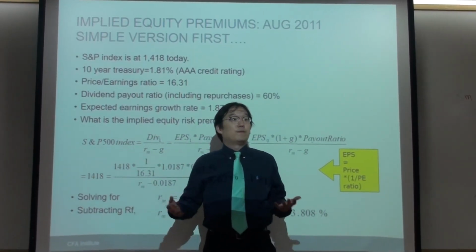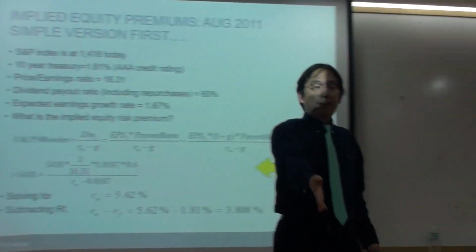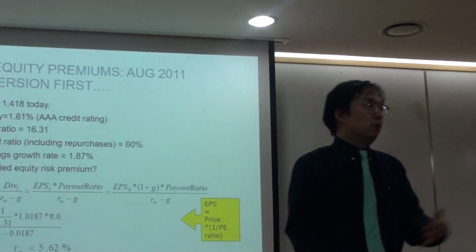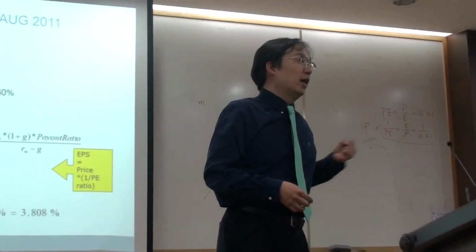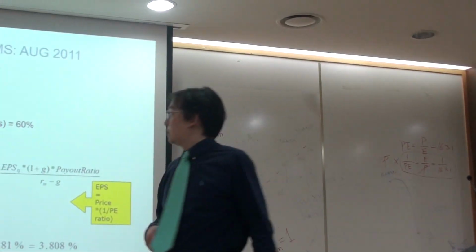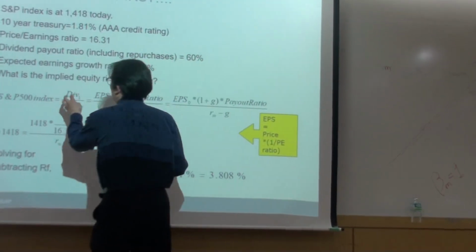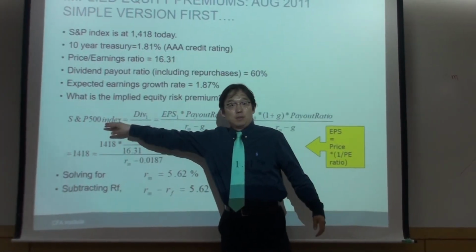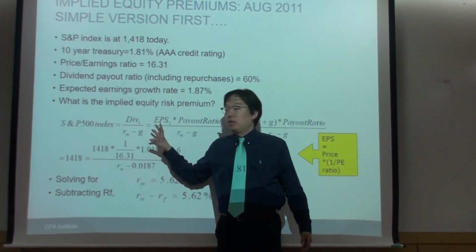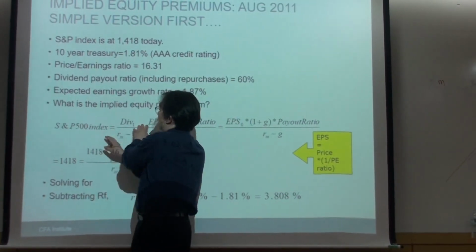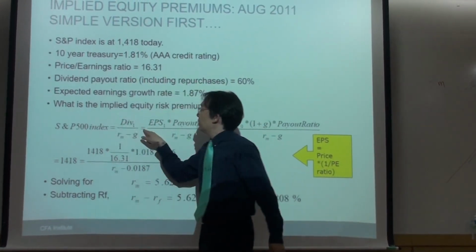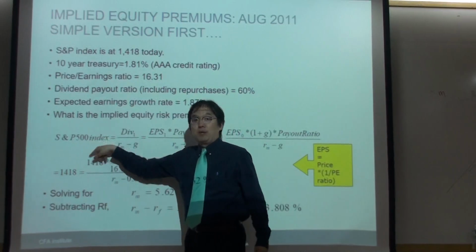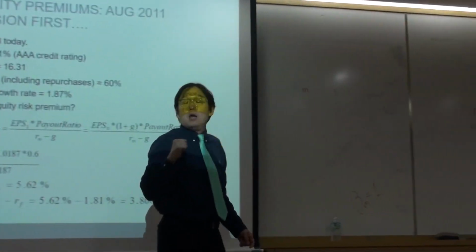Okay, the market has to be a fair game. How much you pay today should be equal to how much you expect to get in the future. So what is the discount rate that justifies this equilibrium? That's the IRR concept. Because you take this to the other side, this is initial investment, future cash flow, NPV equals 0, right?